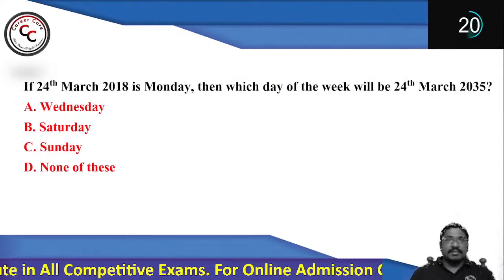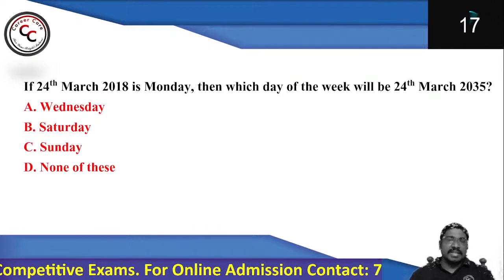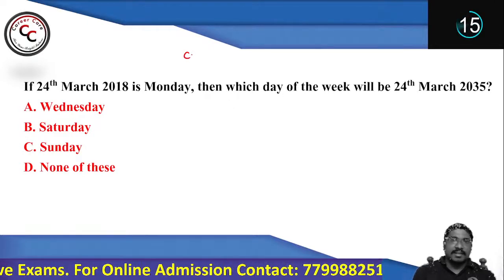Now, look at this question. See and tell me based on calendars. Let's see what does your answer say.